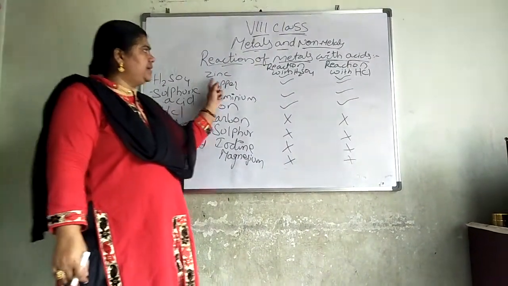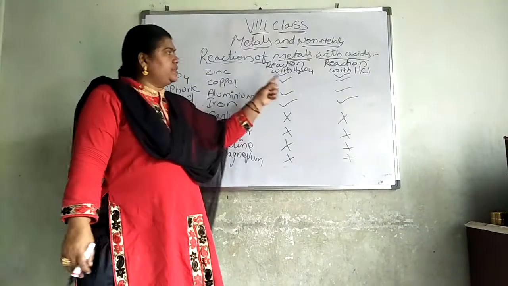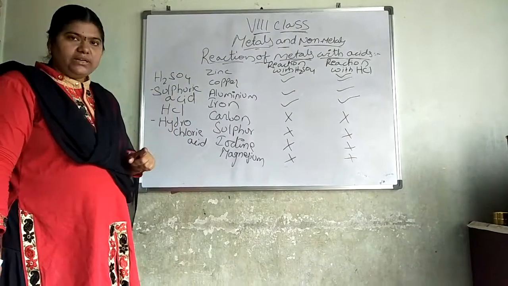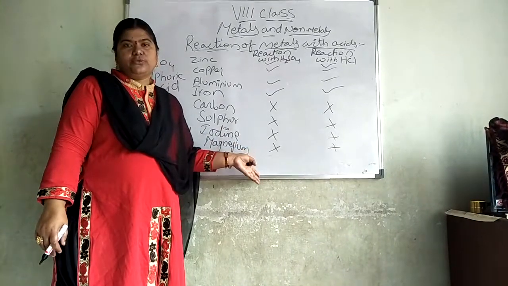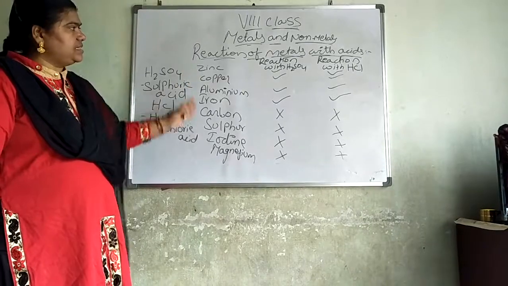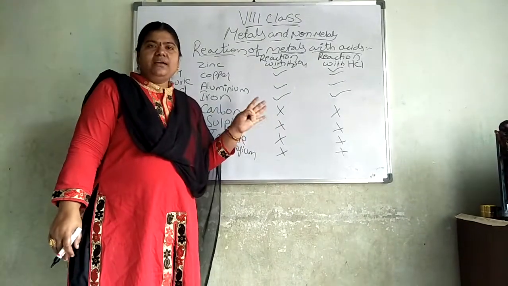Try to understand. Zinc reacts with the acids. Copper reacts with the acid. Iron reacts with the acid. Aluminium reacts with the acid. But carbon, sulfur and other non-metals will not react with the acids. Metals will react with the acids. These are the examples here, the reaction of metals with acids.